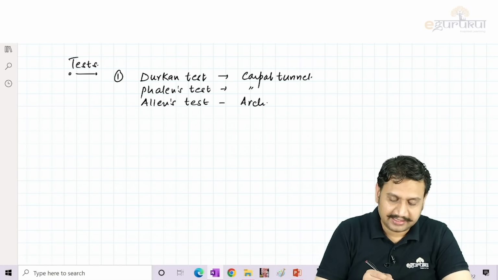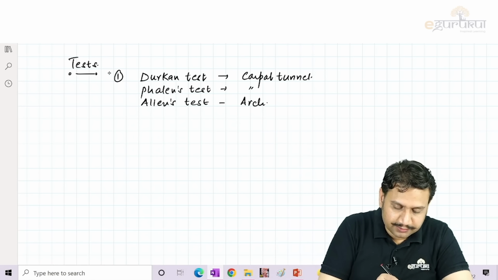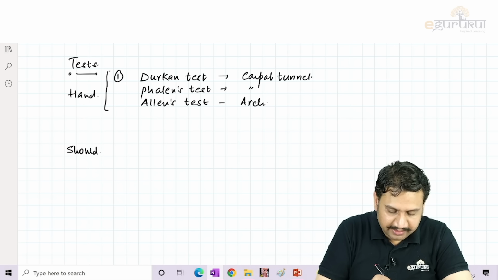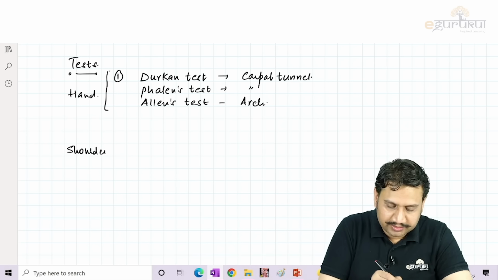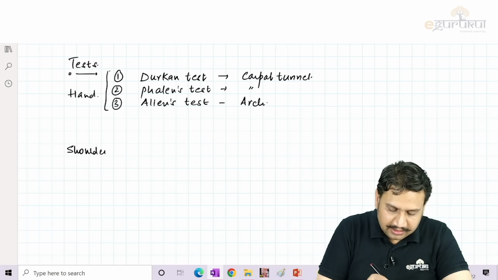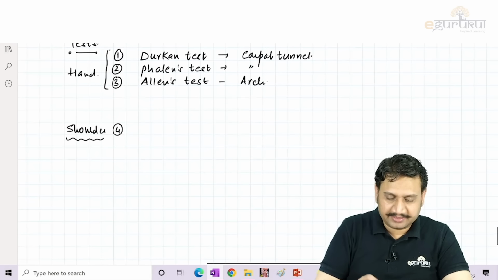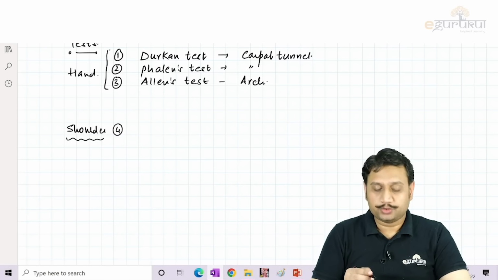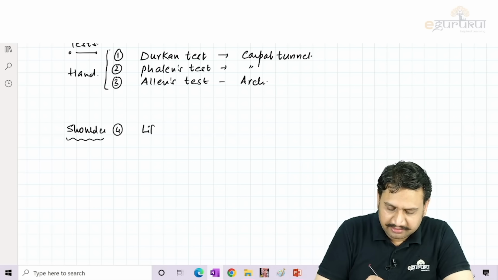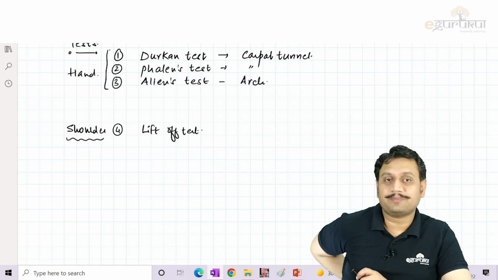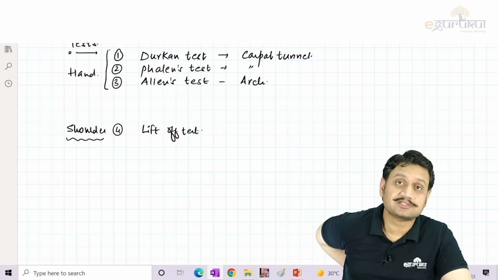Then other than that, we move on to the shoulder area. So this was in the hand area. Then second, when we go towards the shoulder area, what can be the problem in the shoulder area? The test which can be seen in the shoulder area. Number 4, in the shoulder, please remember that one important test which has been asked in the last few years is the lift off test. What was that? Asking the patient to keep the hand on the lower back and he tries to lift it against some resistance of the examiner.